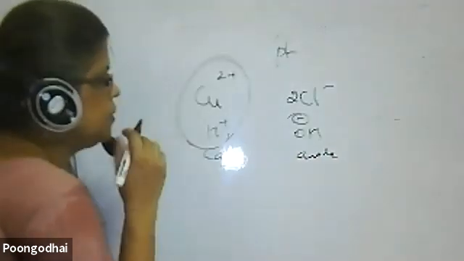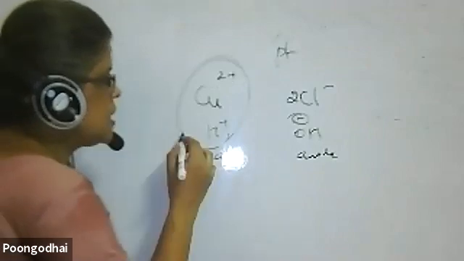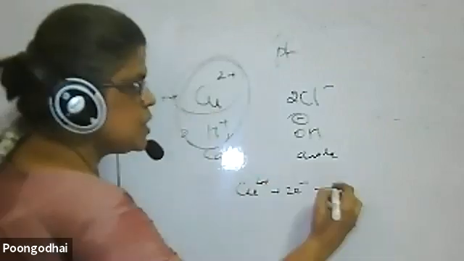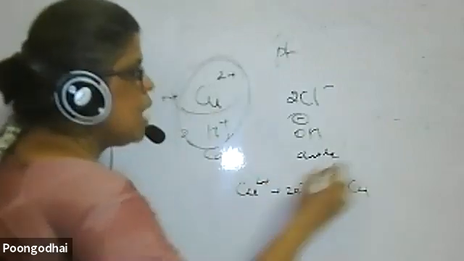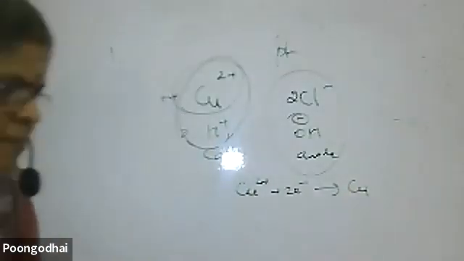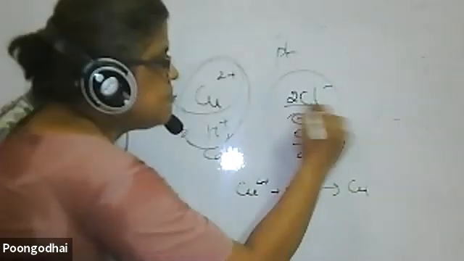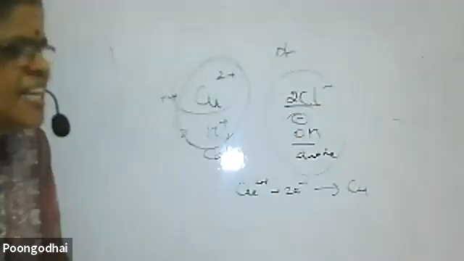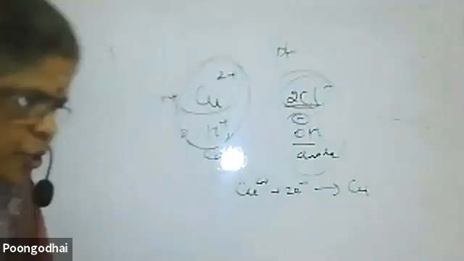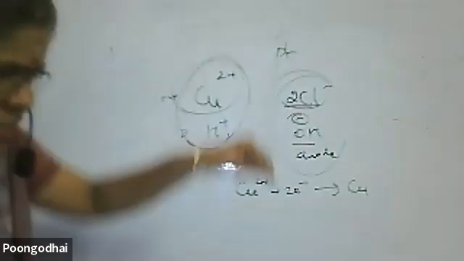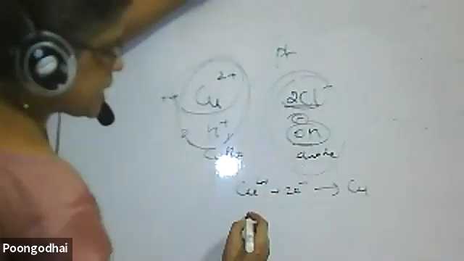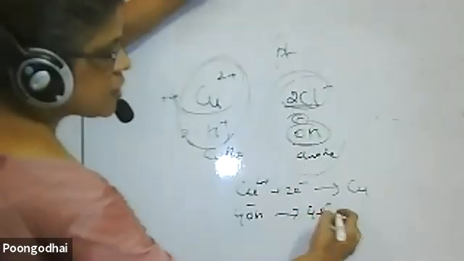Which is higher value? This is 0. This is more value, so this will get discharged. Cu2+ plus 2 electrons gives Cu. Now the question arises: 2Cl- using platinum electrodes. Then this is OH- and Cl-, which will get discharged? Platinum electrodes are not reactive, but actually OH- will discharge. So 4OH- gives 4 electrons plus O2 plus 2H2O.